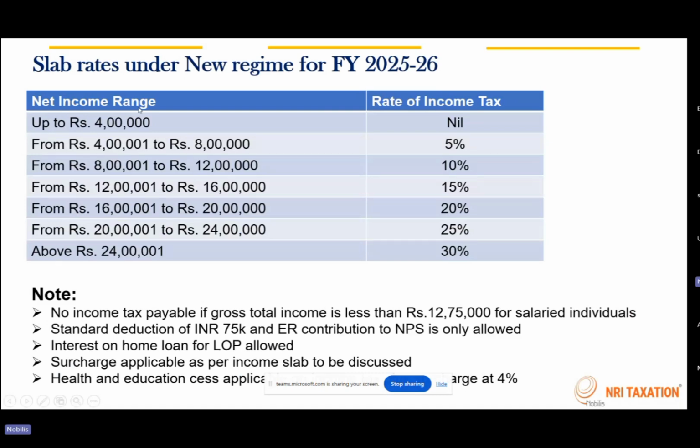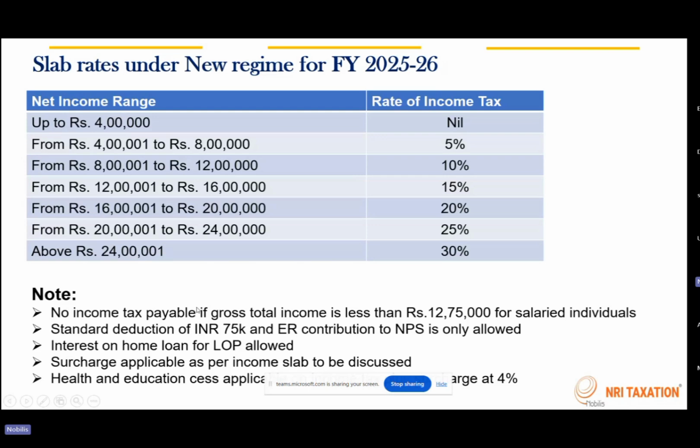So here we are just looking into the slab rates under the new regime. There was no change in the latest budget as well. In the previous budget, whatever they announced, they continued with the same tax slabs under the new regime for the current financial year as well. So this is how the tax slabs are. An individual whose income is exceeding 24 lakh, the 30% slab is going to be applicable. Otherwise, with each 4 lakh increase, the tax rate increases by 5%. So this is how the new regime tax slab looks like.